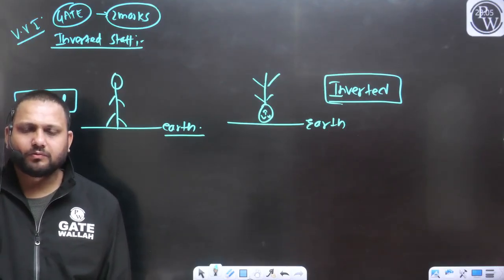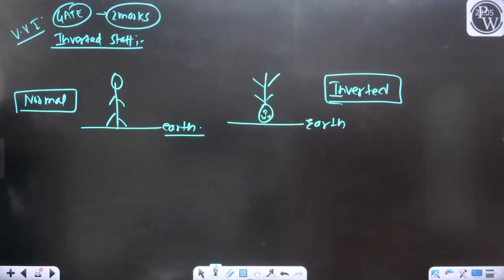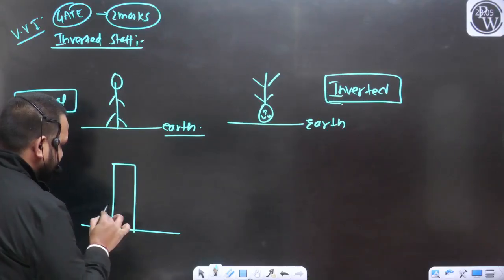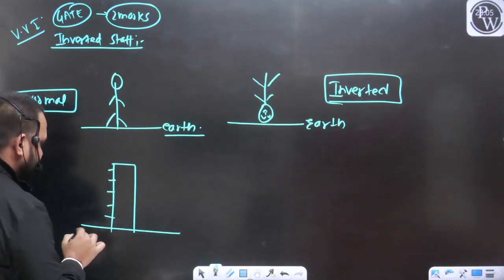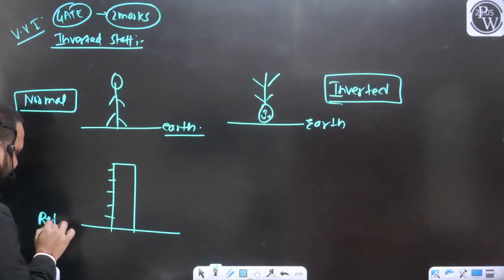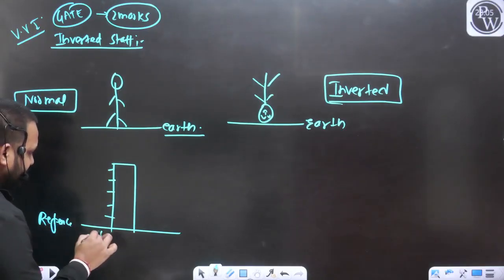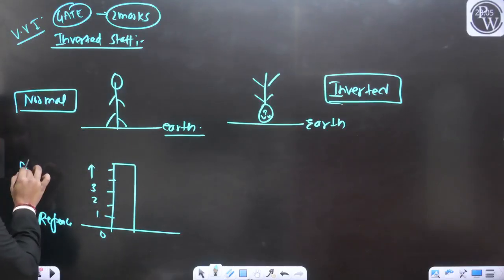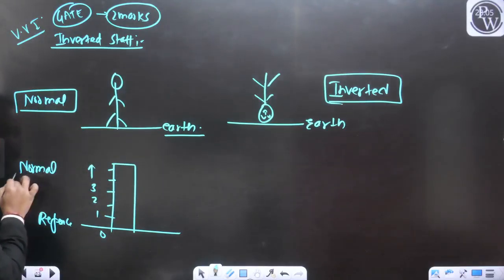Yes. So similarly, if this is the earth surface and we have placed the staff something like this and the readings are increasing in the upward direction from the reference, like 0, 1, 2, 3 and so on, can I say this is the normal position of the staff?